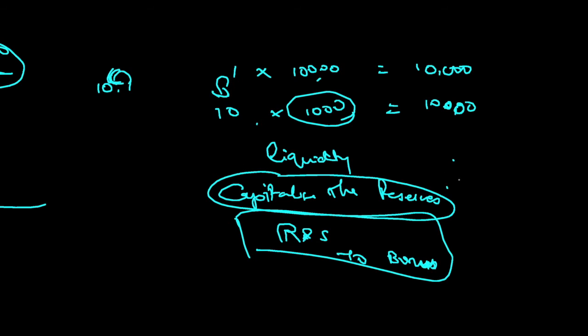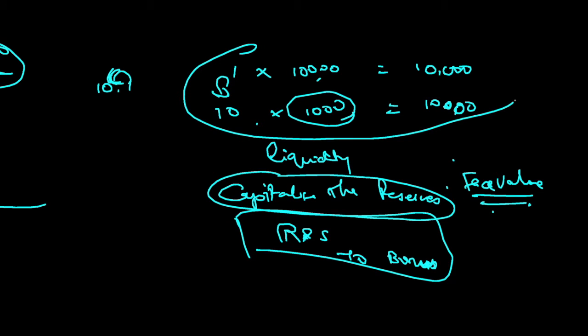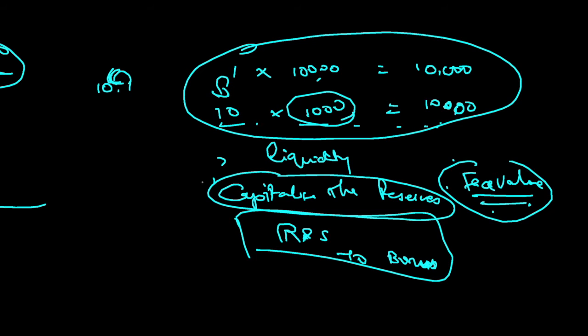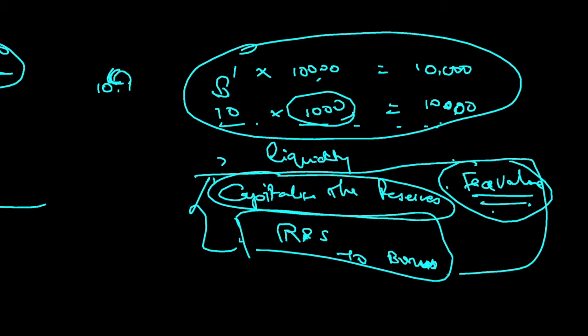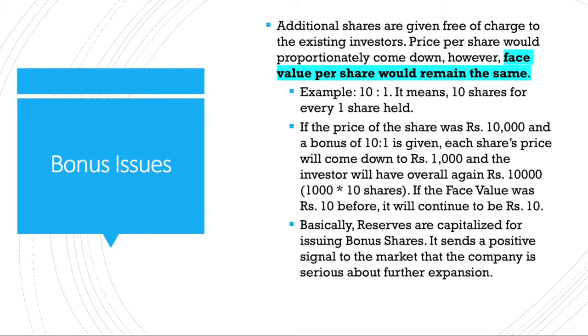Here the face value also will not change. Face value will remain the same for the share, whereas in stock split, face value will come down proportionately. So this is the difference between stock split and bonus. Otherwise, the effect is the same between stock split and bonus: the number of shares and the price per share change in the same way. The difference is in terms of the face value and capitalization of reserves. These are the differences which I have articulated over here.